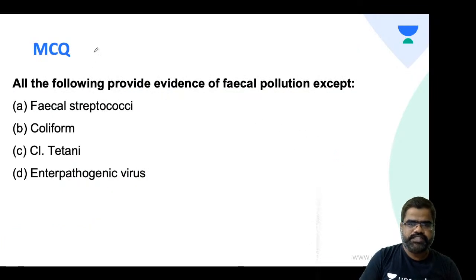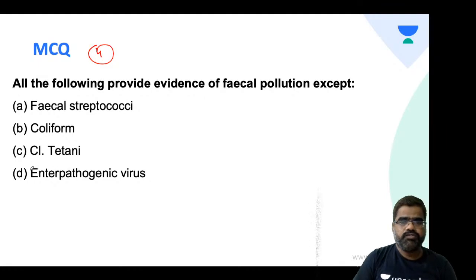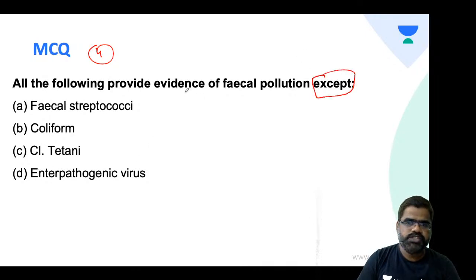Okay, let's move to the fourth question now. All the following provide evidence of fecal pollution except: fecal streptococci, coliform, Clostridium tetani, or enteropathogenic virus. Try this, students. Which cannot be used as evidence of fecal pollution?